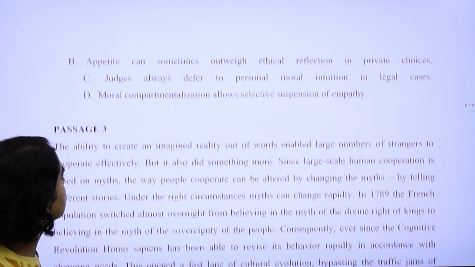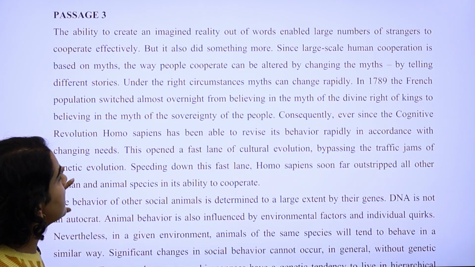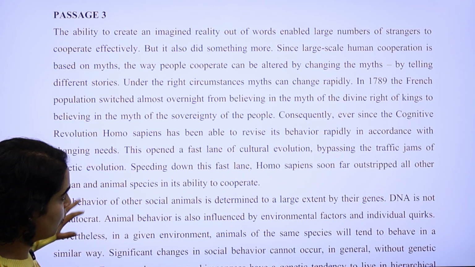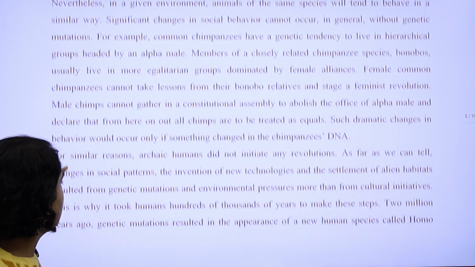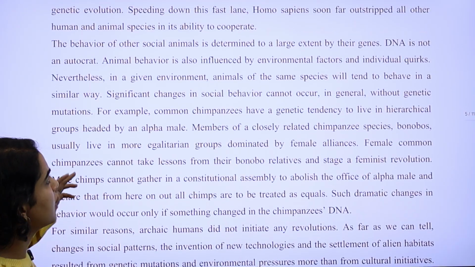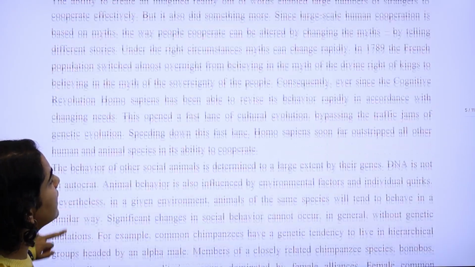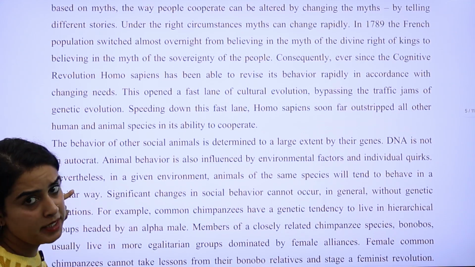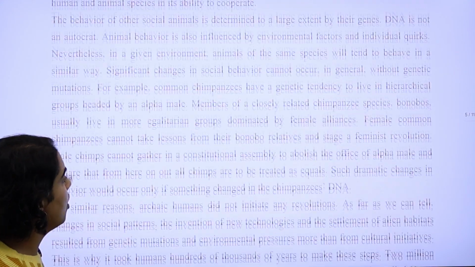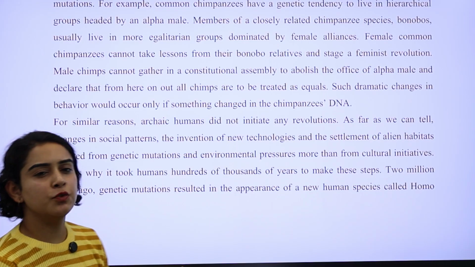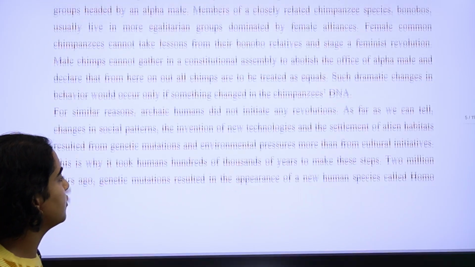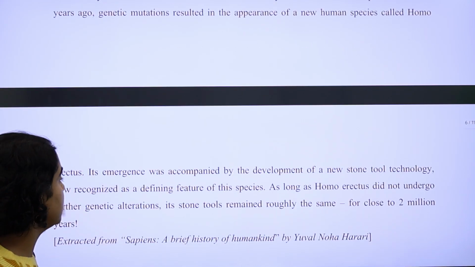Now, moving ahead to the third passage. It was based on myths and human cooperation. The language is fairly simple and direct, not really complicated. The length of the passage is around 350 to 450 words, which means you have to devote around 2 to 3 minutes to read it carefully.